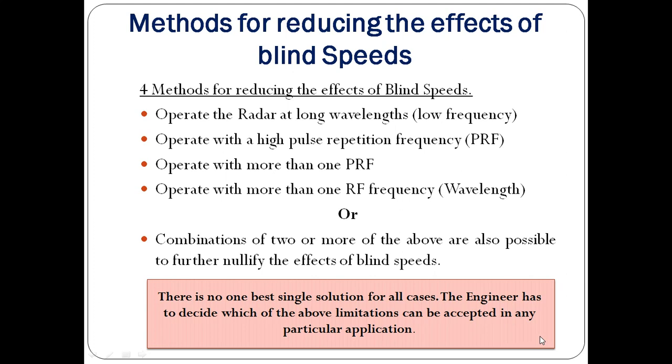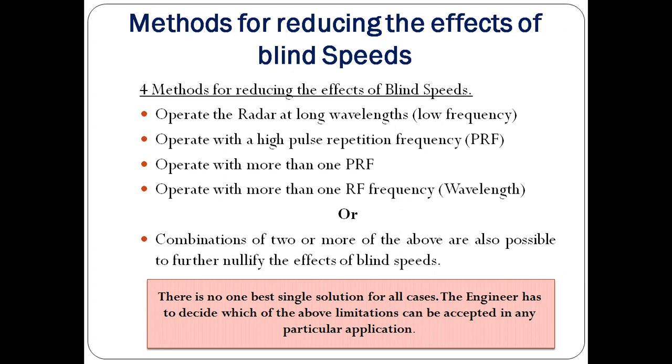Are there any methods for reducing the effects of the blind speeds? Yes, there are some methods suggested by the experts in the field of radar communication. There are 4 methods for reducing the effects of the blind speeds. The first method suggested is to operate the radar at long wavelengths.